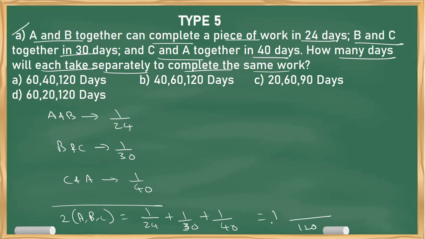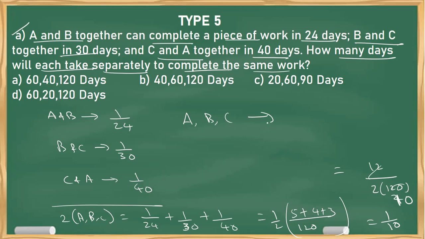So 1 by 2 will come this side, and I get 5 plus 4 plus 3, that equals 12 by 2 into 120, which is 1 by 10. That means A, B and C's 1 day work is 1 by 10. They'll complete the work in 10 days.